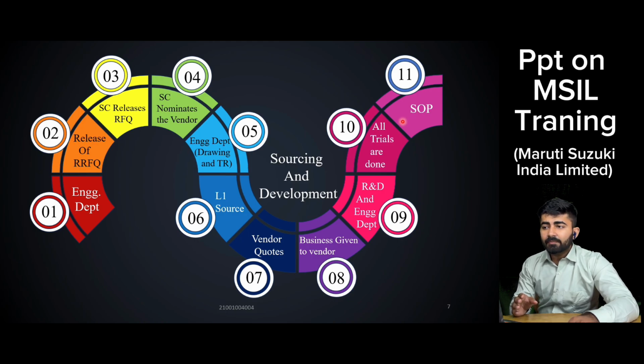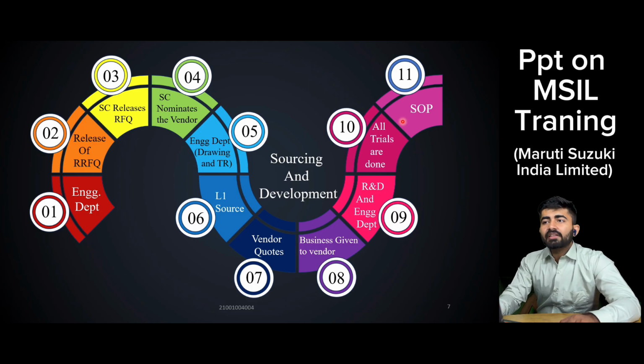Then the research and development and engineering departments come into the process. They go to the vendor end, and there are several trials: DP, PP, MPP and pilot trial. DP means display proto, PP means production proto, MPP means mass production proto, and last is the pilot trial. After that, SOP is done. SOP means start of production. This is known as sourcing and development.